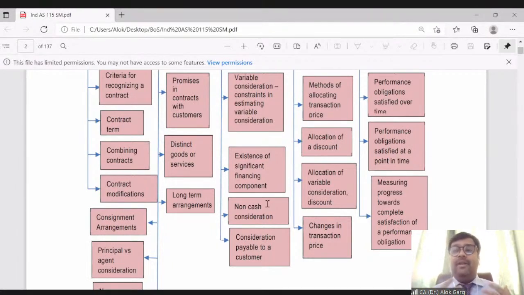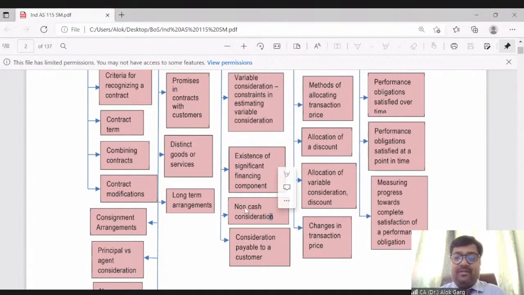So I am a vendor, I am a dealer, I am selling goods to a customer for 10 rupees, but the customer is saying that I'll pay you after 2 years. So probably I will sell these goods to the customer at 15 rupees. So of course there is a significant financing component which exists, right? So how to deal with this significant financing component? Is it a revenue or is it a finance income? We will discuss that, right?